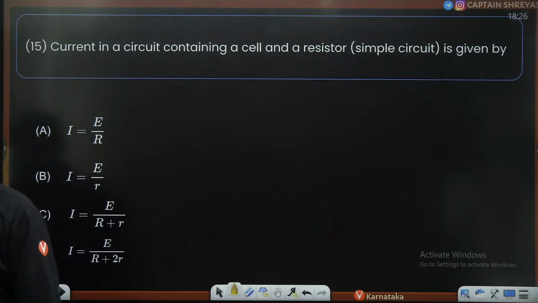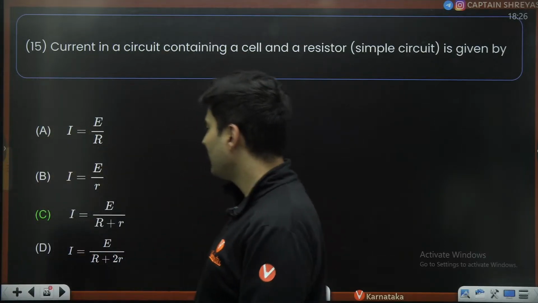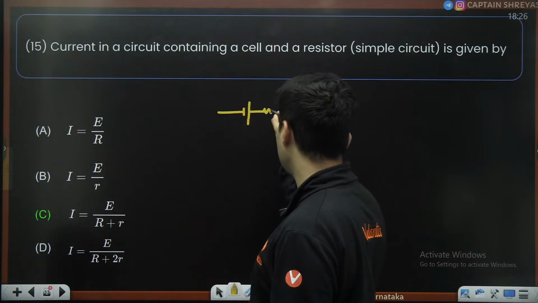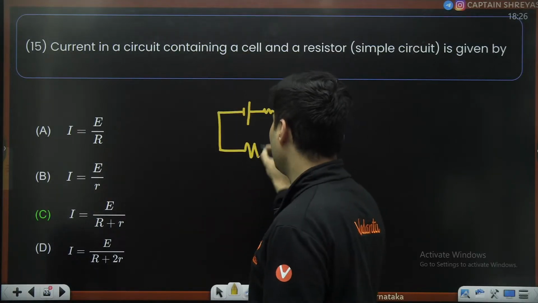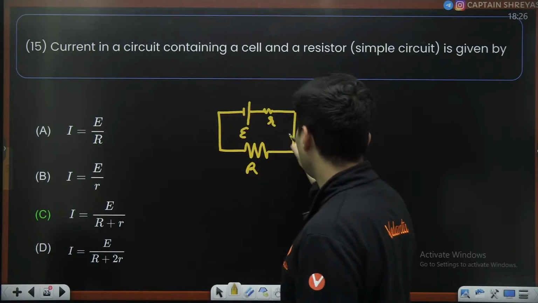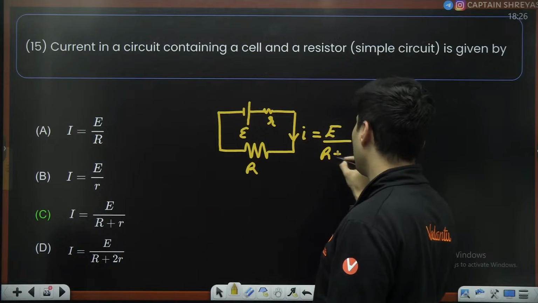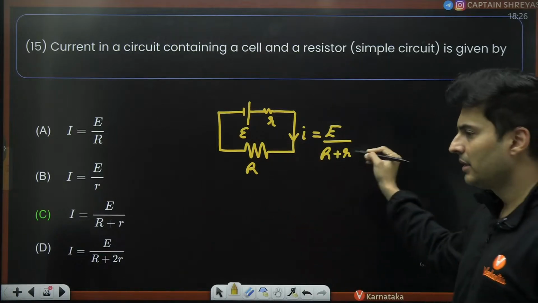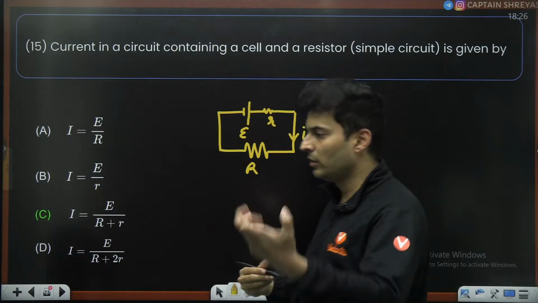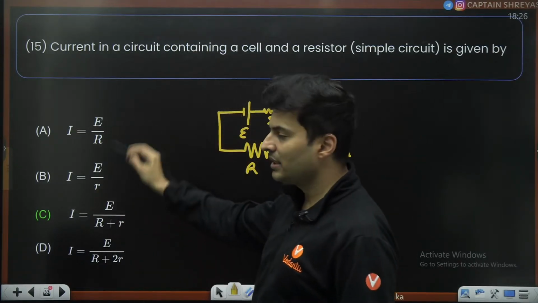What is the correct answer for this particular thing? Yep. The answer is I is equal to E by R plus r, because think of it like this. This is the EMF, this is the internal resistance, and this is the total resistance. This is r, this is E, and this is R. So there will be some current, and this current will obviously be EMF by R plus r. This is the standard result for a battery connected to an external resistor or a load or a device. Yep, option C.